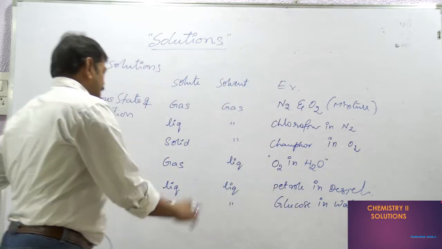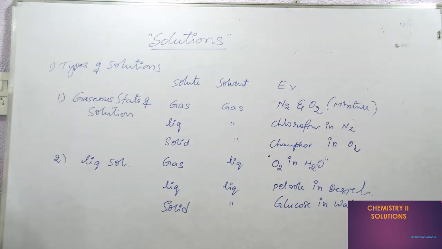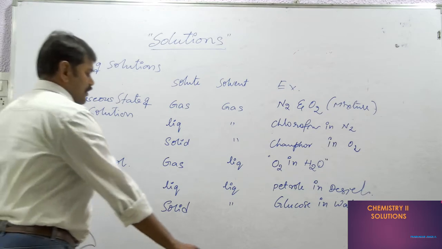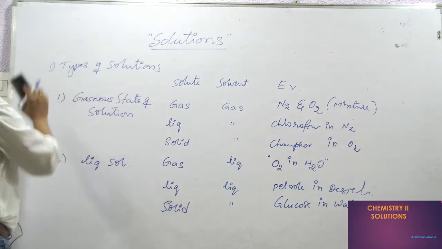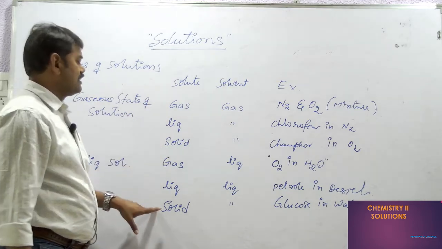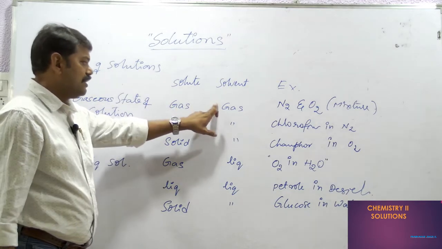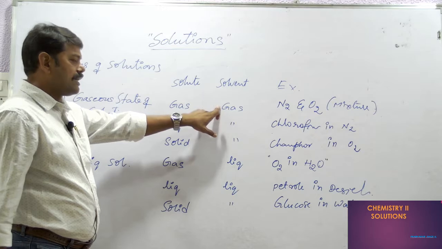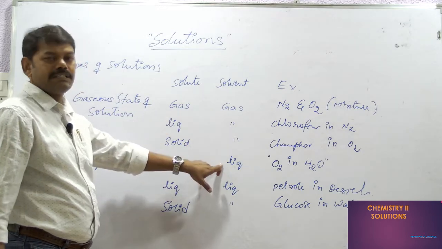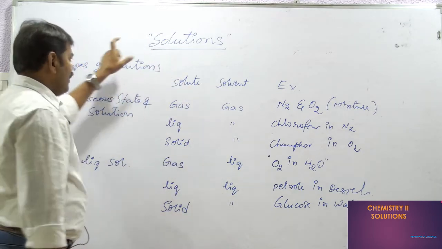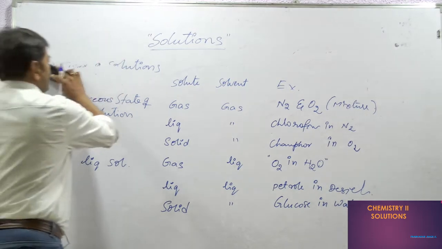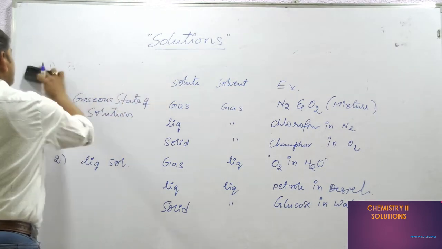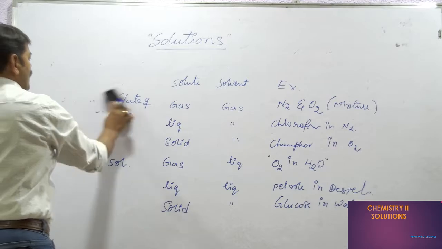Sugar in water, etc. Examples come under this topic. So this is about the liquid solution. When you are coming to the third category, till now we have finished six types of solution. In these six types of solution, gas is one solvent, liquid is the other solvent. Finally, we are going to discuss the solid solution.